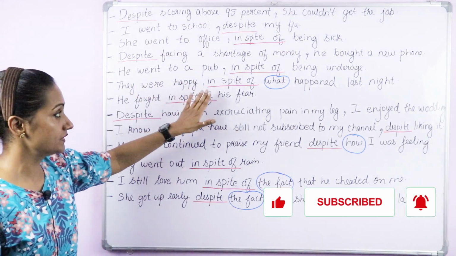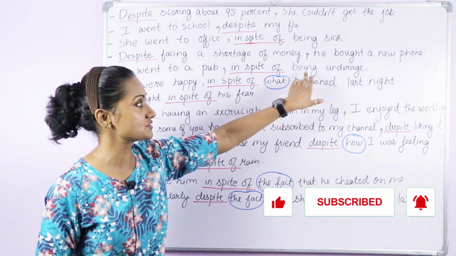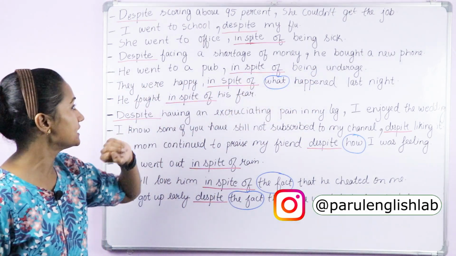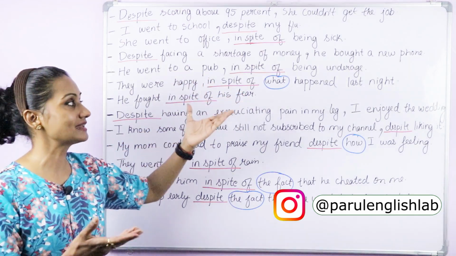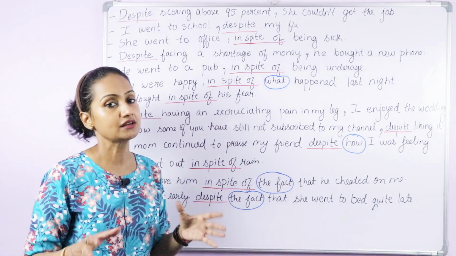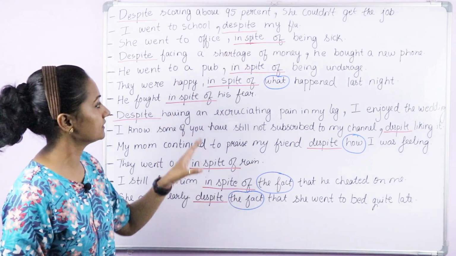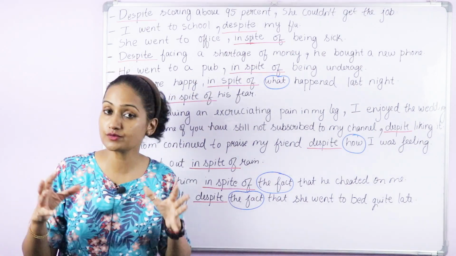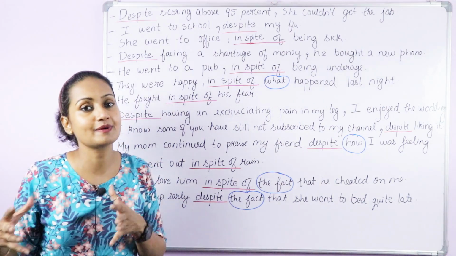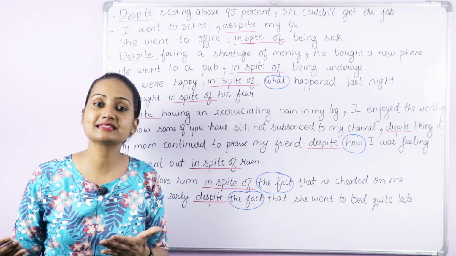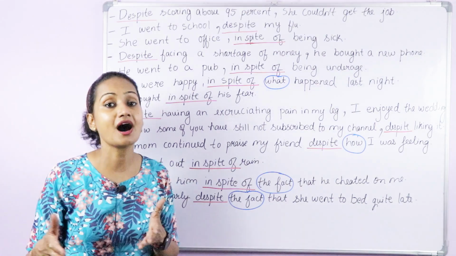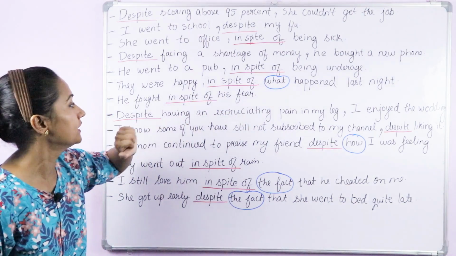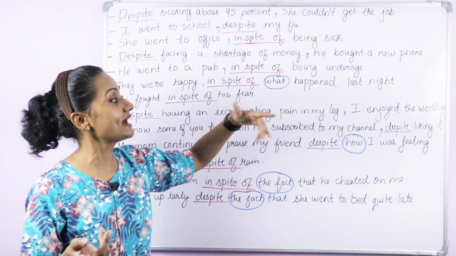He went to a pub in spite of being underage. Again, be plus ing, it's a gerund. In spite of being underage, he went to a pub. So you can invert the sentence as well. Grammatically, that's also correct. Next is, they were happy in spite of what happened last night. You remember, with despite and in spite of, you can use a phrase that starts with what or how. So this is a phrase with what. They were happy in spite of what happened last night.